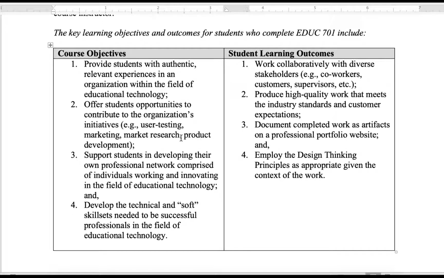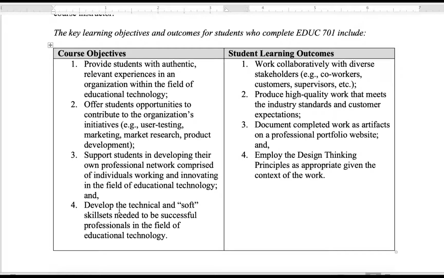So first off, it's important that you have an authentic, relevant experience in an educational technology organization. Again, those differ where the students are placed by interest, so hopefully your internship has found a good spot for you. Second, I want to make sure that you can contribute to what's happening within that organization. Third, I would like you to continue to develop your own professional network and work with people who are doing the type of work you might want to do in the field.